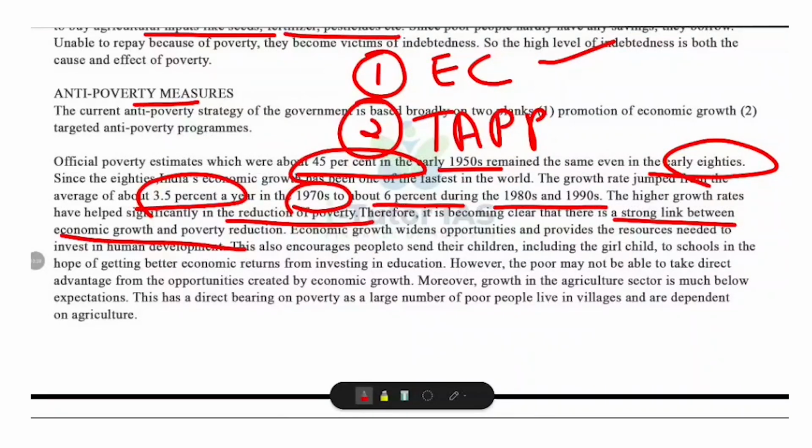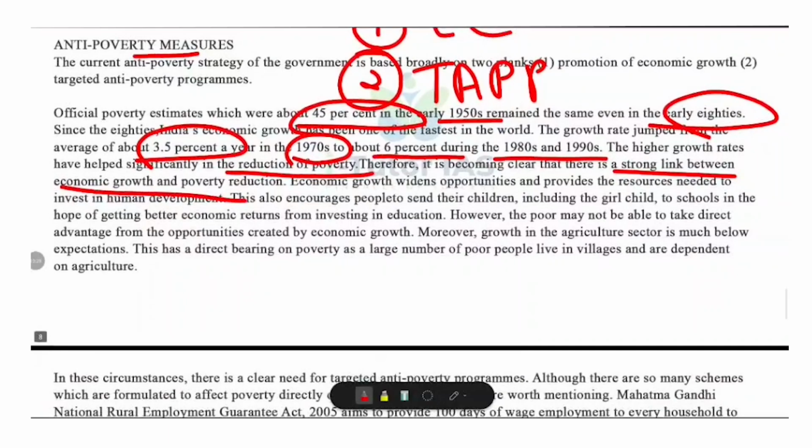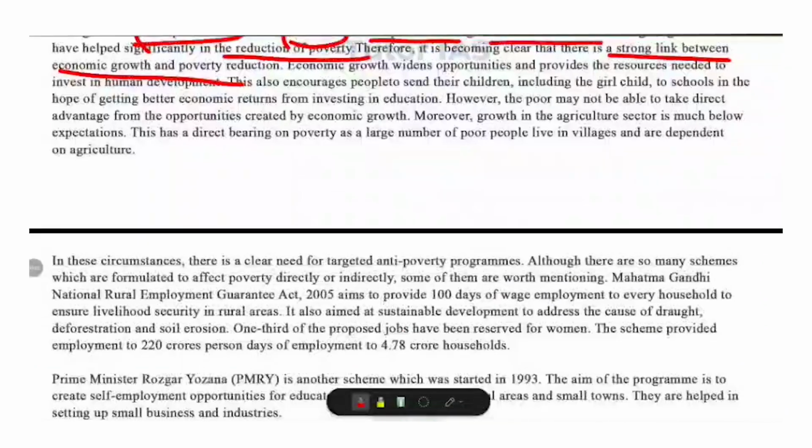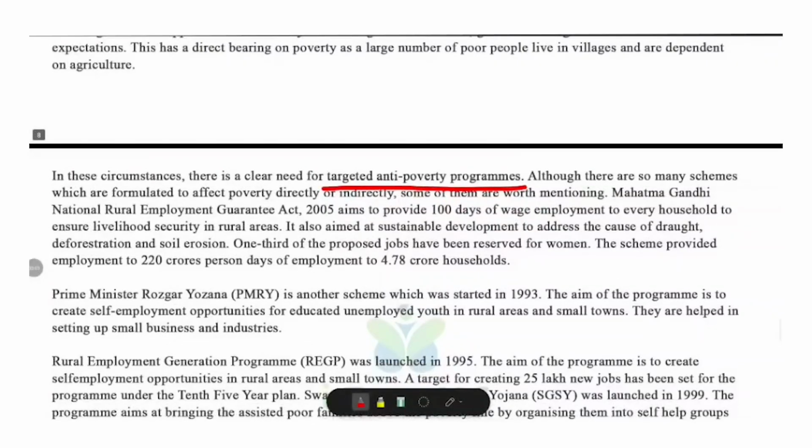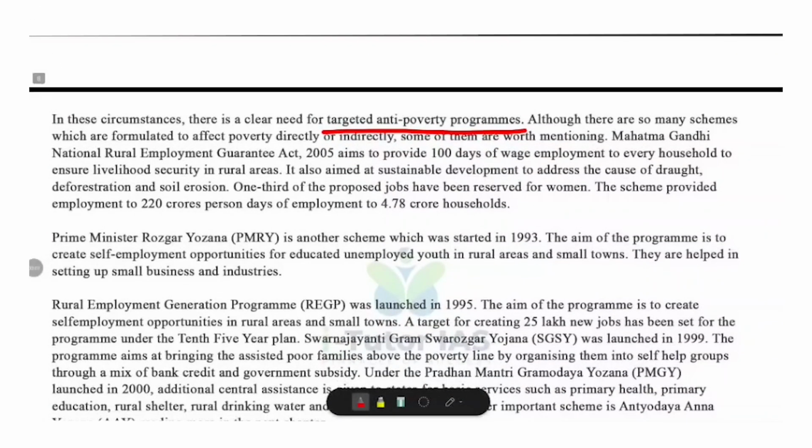Growth creates opportunities and resources for human development, encouraging families, including those with girls, to invest in education. However, not all poor people benefit directly from the growth, especially as agricultural growth remains low, affecting rural poverty. Now let's look at targeted anti-poverty programs. To complement growth, India has implemented several schemes to directly tackle poverty.